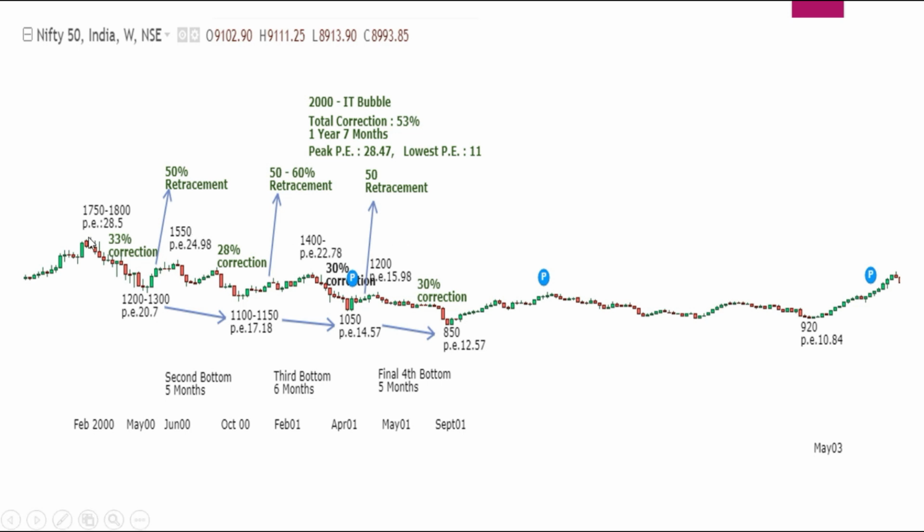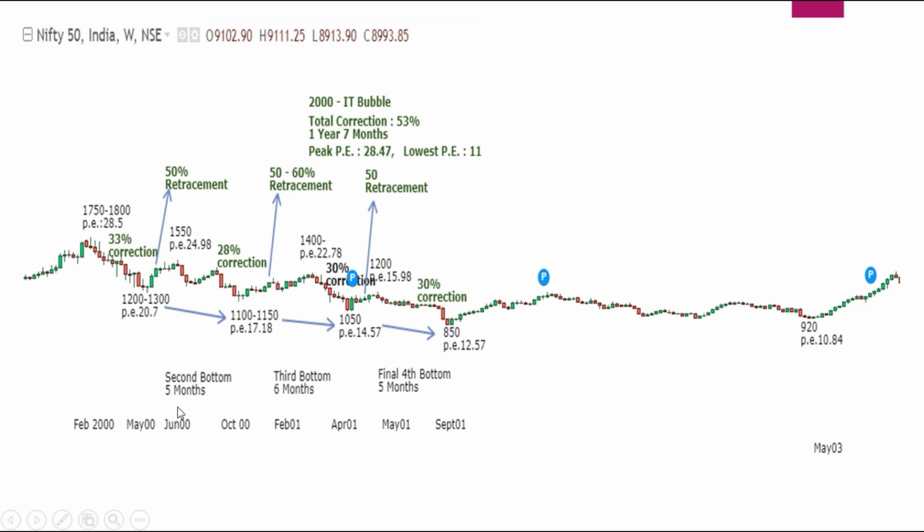So what we saw is every dip is around 30% correction, and every retracement of the correction has been around 50% of the fall, and the PE ranges between 28, 20, 25, 17 to 18. Again the retracement around 22. Then the next support is around 14, 15, and the final is between 12 and 11. So these are the major supports when the markets fall.